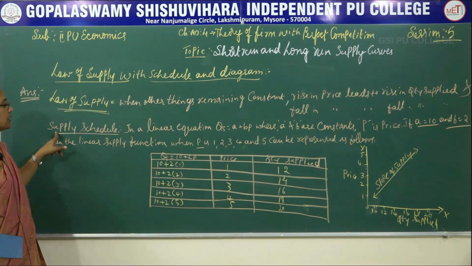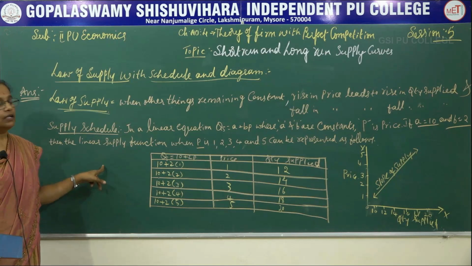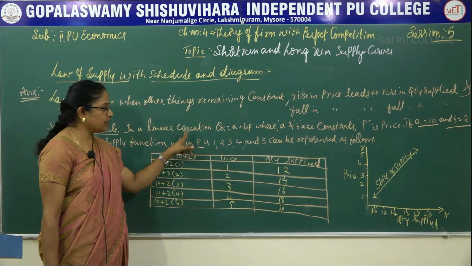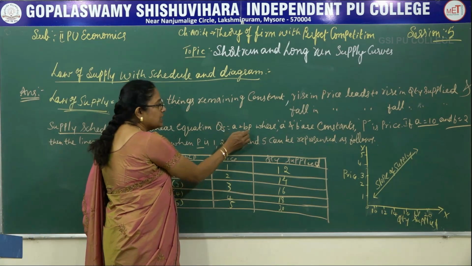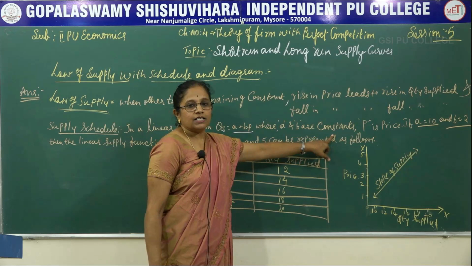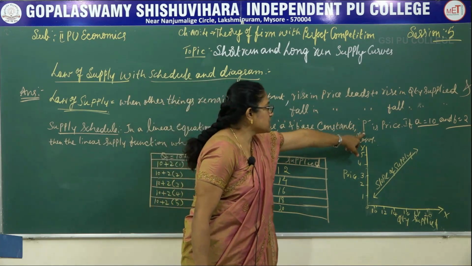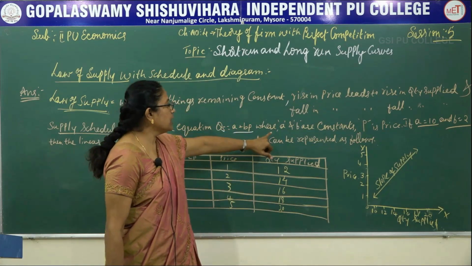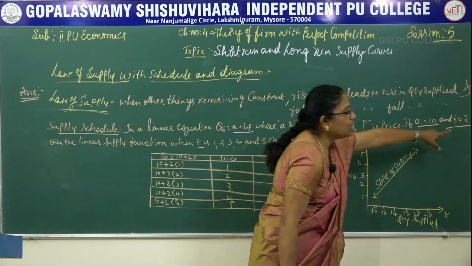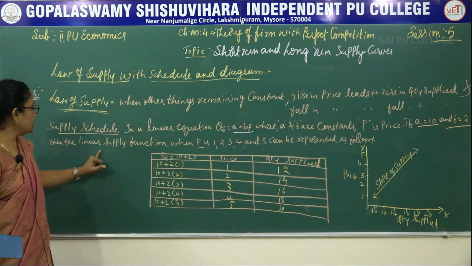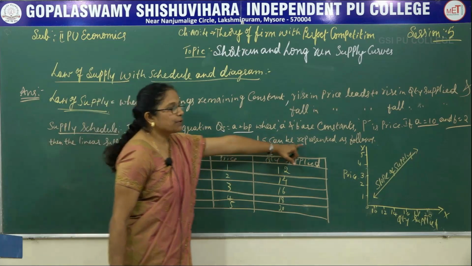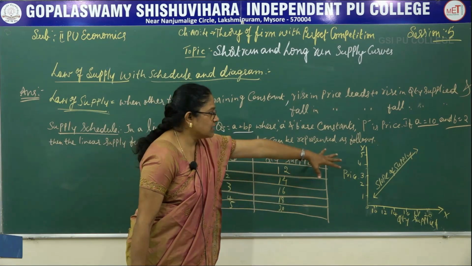We can understand this through a supply schedule. It can be explained in the form of a linear equation, that is QS equals A plus BP, wherein A and B are constants and P is the market price, which is the variable factor. If A equals 10 and B equals 2, then the linear supply function when P is 1, 2, 3, 4 and 5 can be represented in the form of a schedule as well as in the form of a diagram as follows.